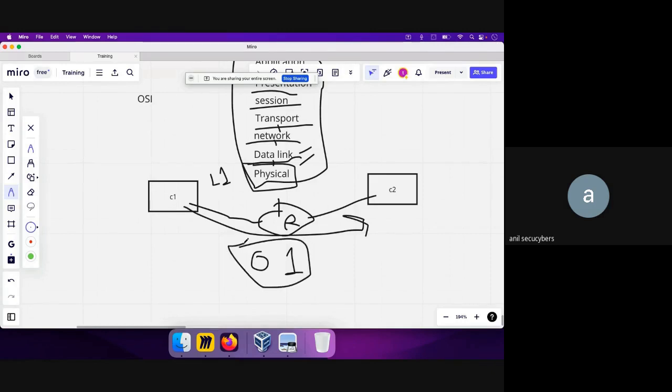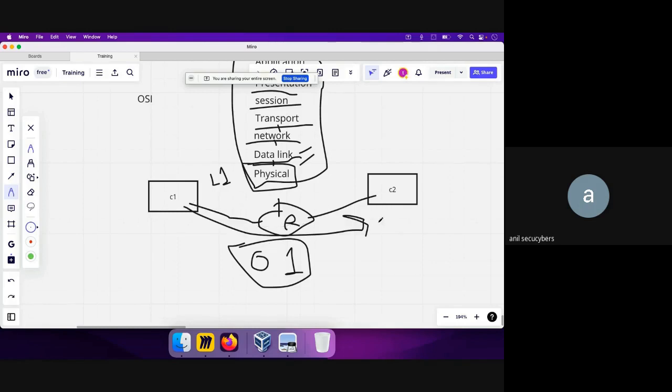All the data we speak, whether voice, image or text, is converted into 0s and 1s, and the physical layer handles that encoded information and transmits it from C1 to C2.